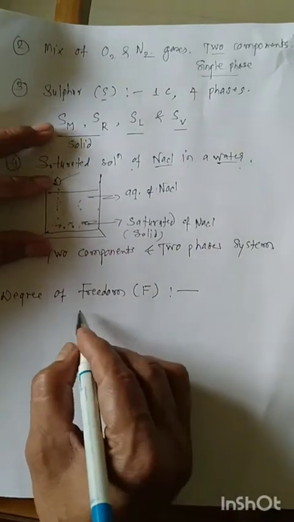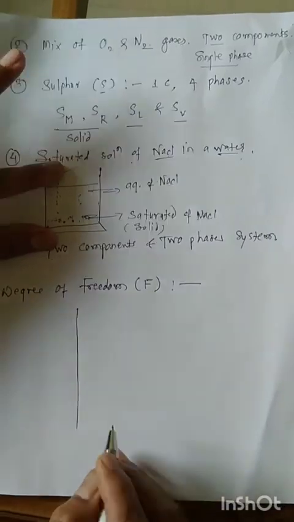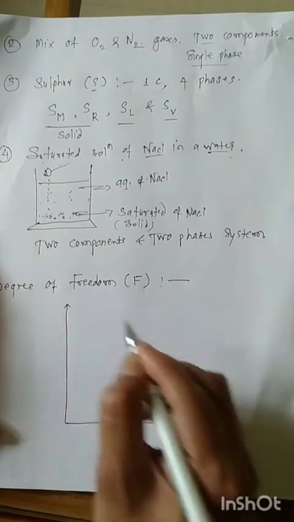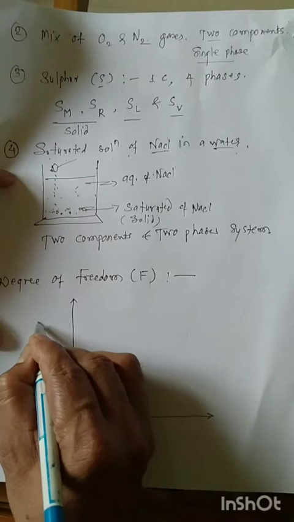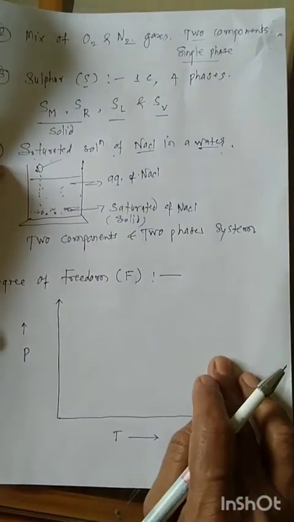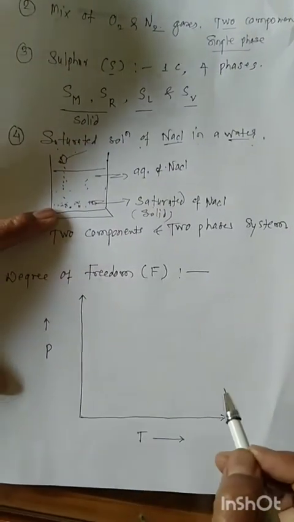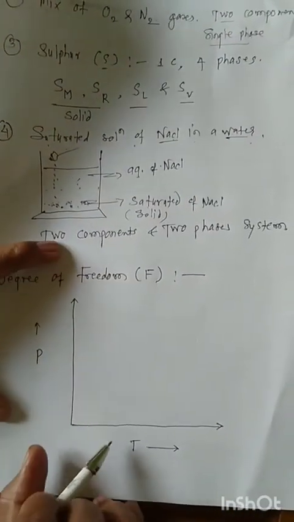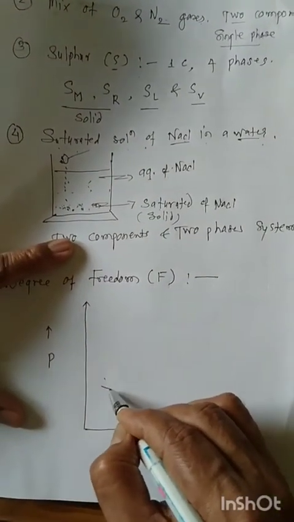Now let us consider the water system. We may draw a diagram for understanding purposes. You will get a clear idea. Here is pressure and here is temperature. This is water. See, water is a one component, three phase system. Now applying these conditions to the water system, we obtain the nature of the graph like this.